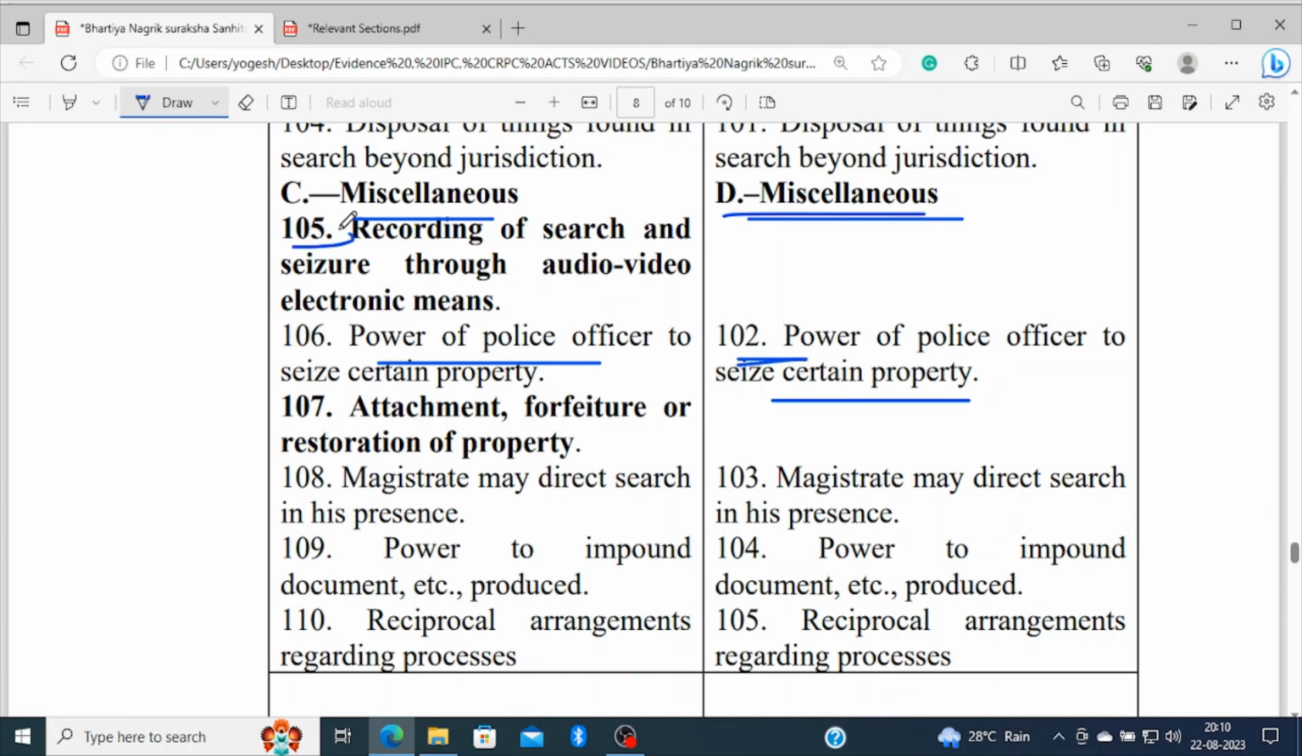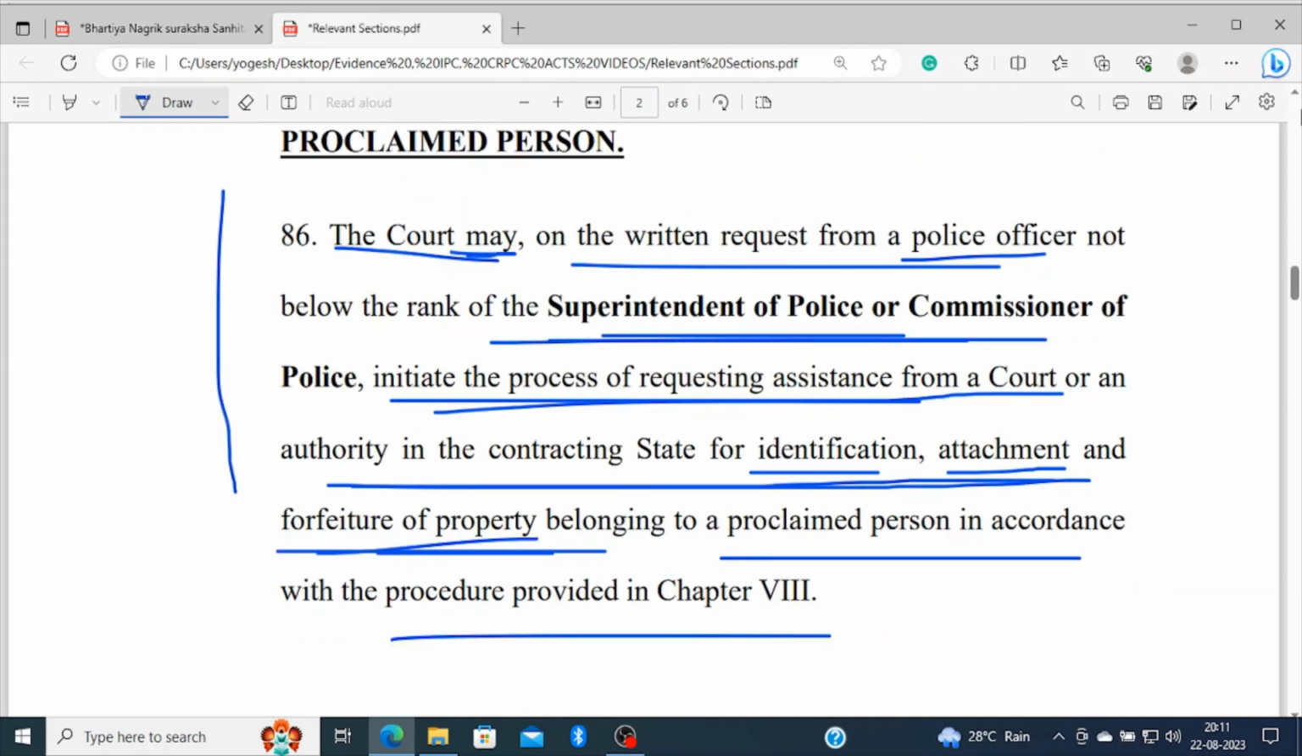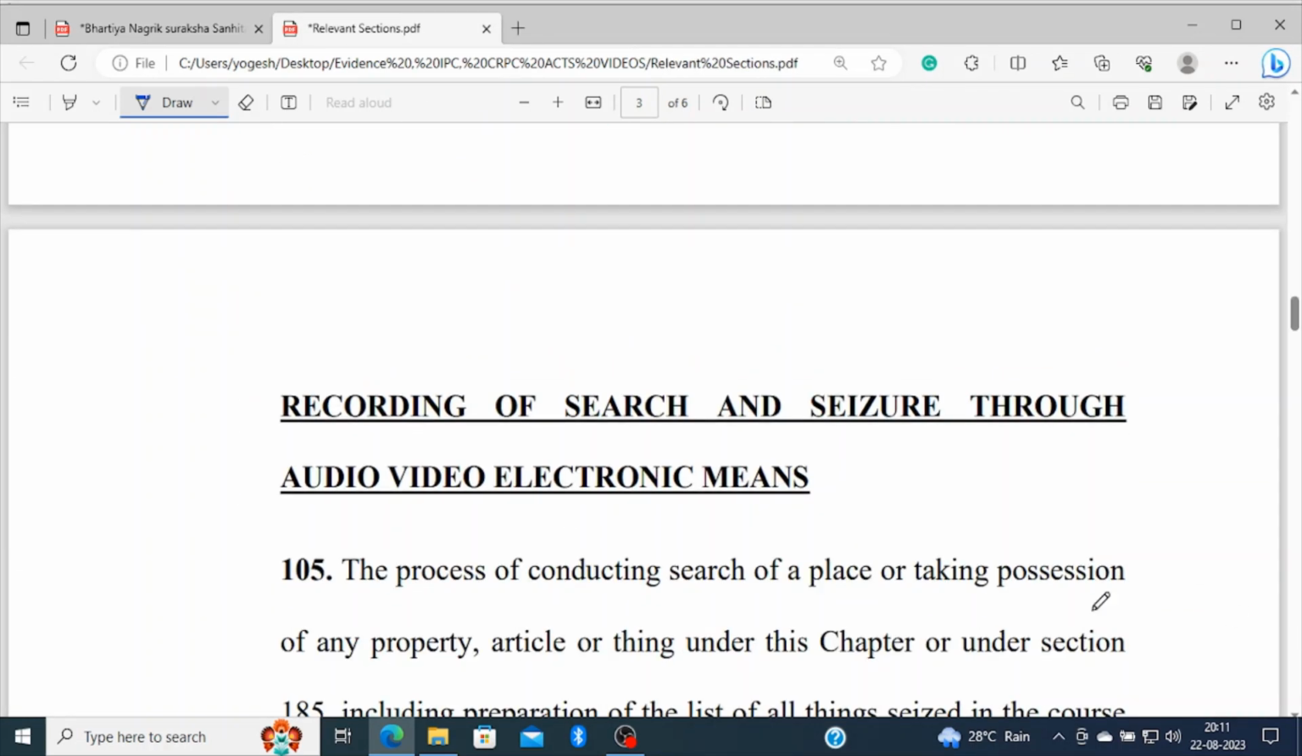Another new section is added there in the Bharatiya Nagarik Suraksha Sanhita, the Indian Citizen Protection Code. This is the recording of search and seizures through audio video. 105 speaks about the recording of search and seizures through audio video electronic means.